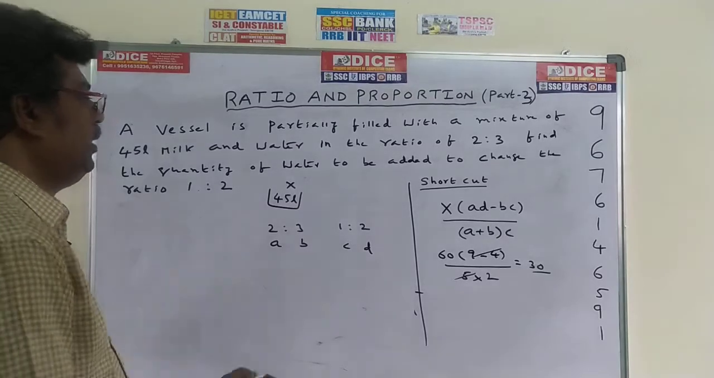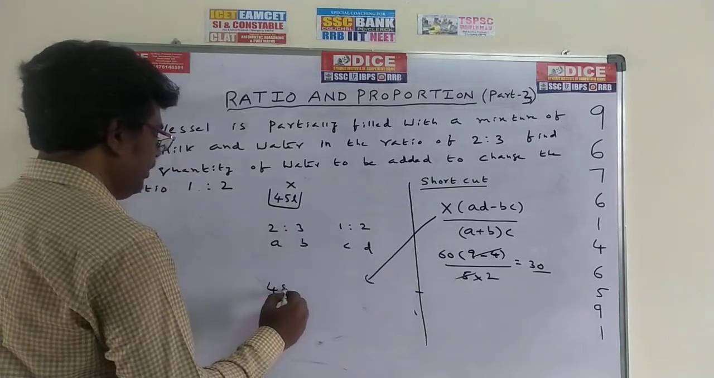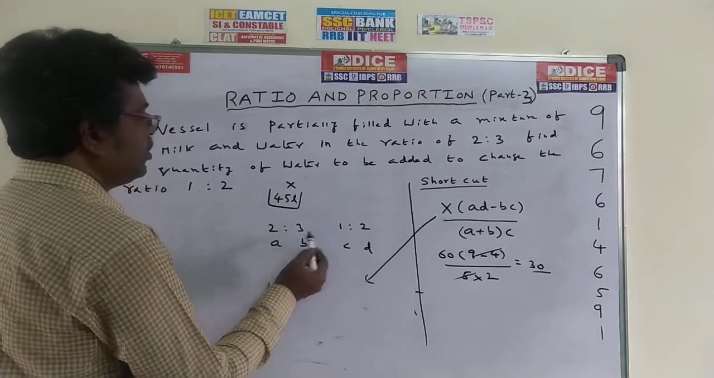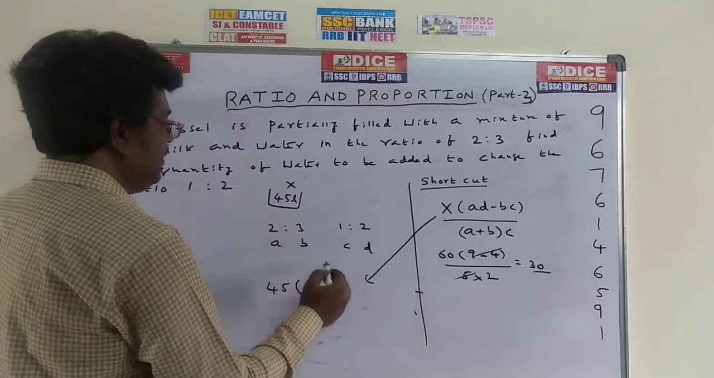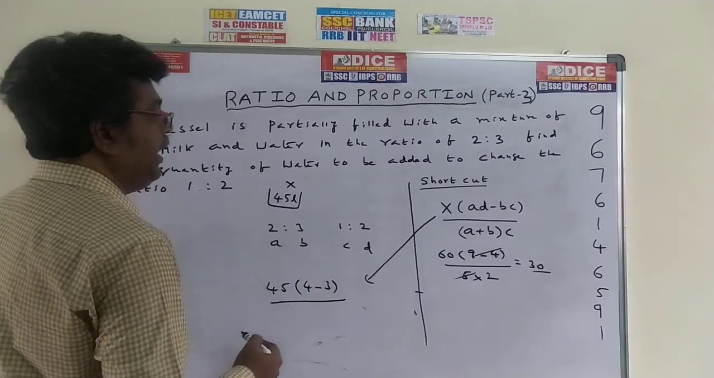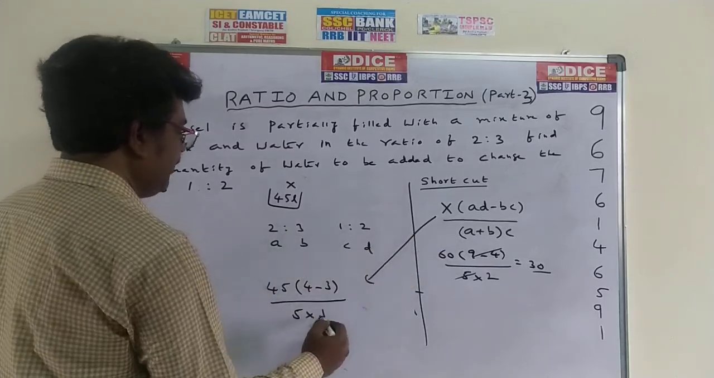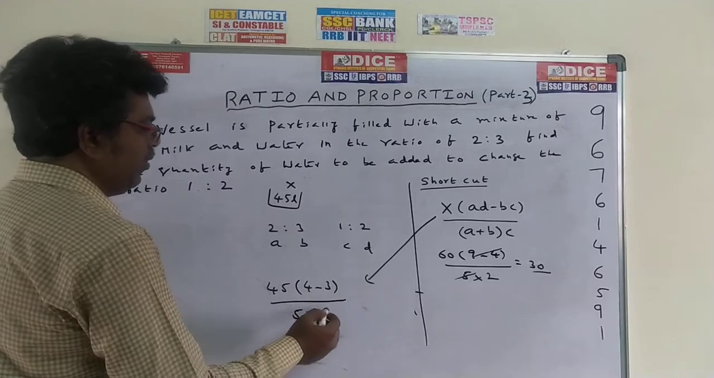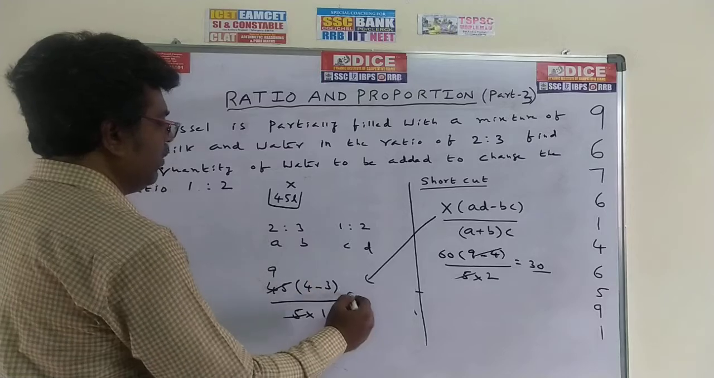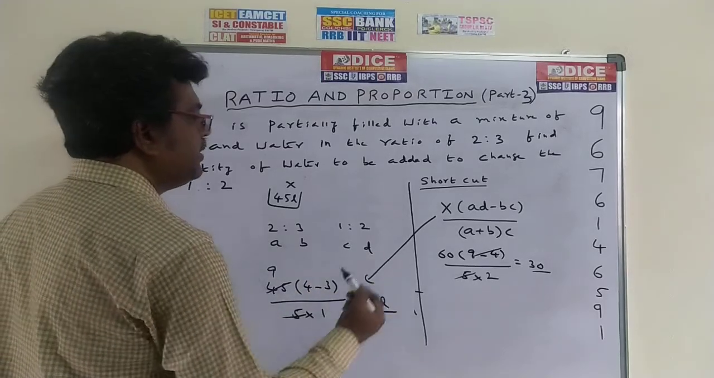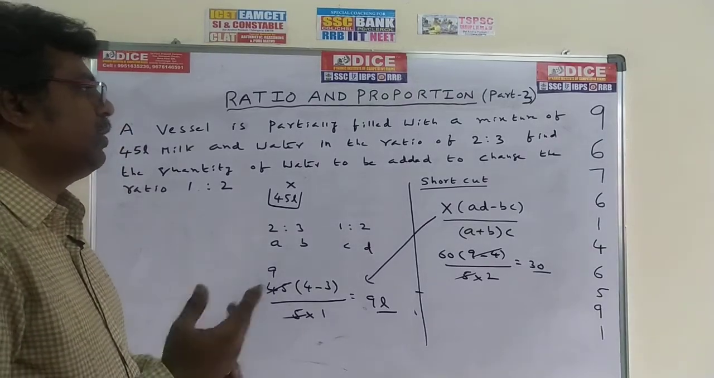Okay, see here. Using the same formula, x means 45 liters into AD. A means 2, D means 2, so 2 into 2 is 4, minus BC. B means 3, C means 1, so 3 into 1 is 3, by A plus B, 2 plus 3 is 5, into C. C means 1. 4 minus 3 means 1. There is no value for 1, so 5 ones cancel with the 5, and 45 by 5 gives 9. So the required answer is 9 liters. This is the method. Now we can go for the next new method.